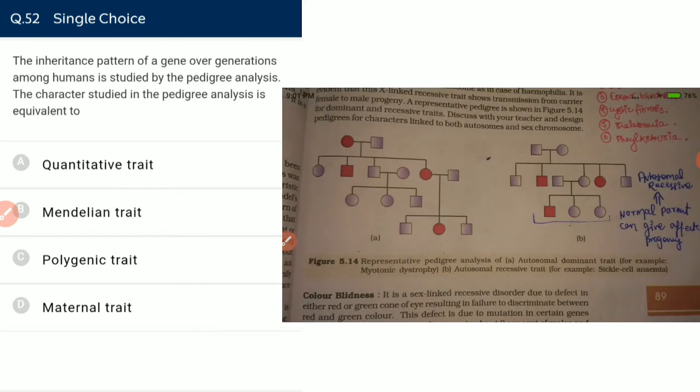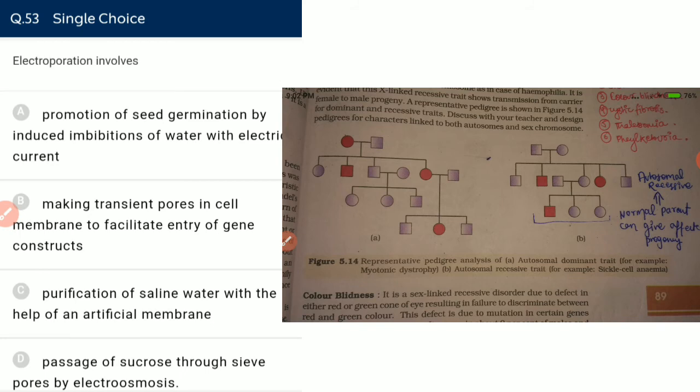The inheritance pattern of a gene over generations among humans is studied by pedigree analysis. The characters studied in the pedigree are always Mendelian traits, because Mendelian traits follow the law of inheritance, and pedigree is only made for Mendelian traits and not for chromosomal ones. We cannot make a pedigree for Down syndrome or Klinefelter syndrome, because they do not follow Mendelian law of inheritance.